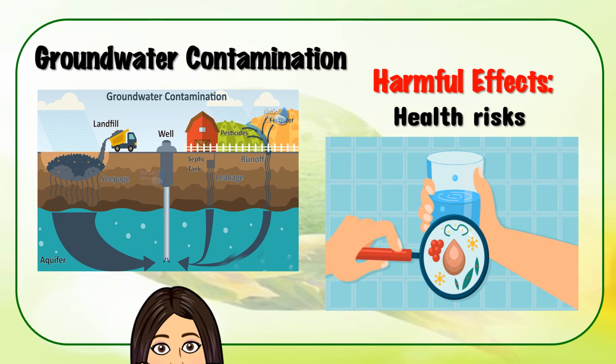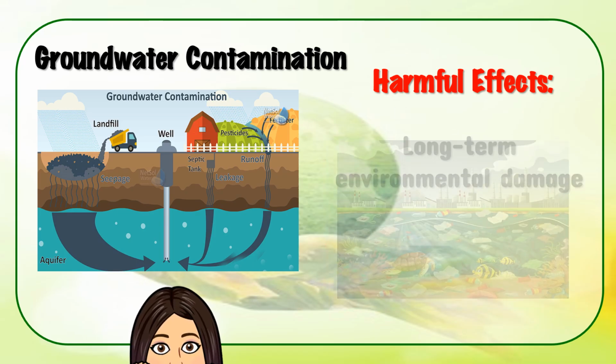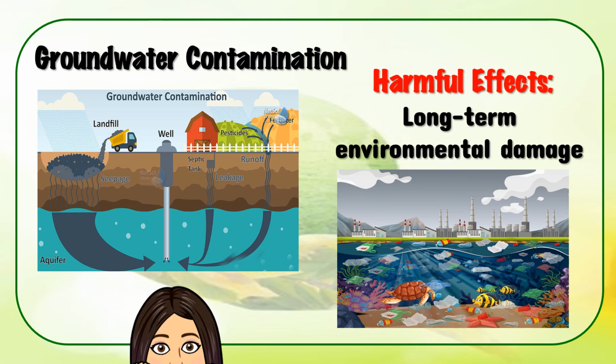Contaminated groundwater can pose serious health risks to humans and animals if consumed, leading to illnesses such as cancer, neurological disorders, and reproductive problems. Long-term environmental damage. Once groundwater is contaminated, it can be difficult and costly to clean up, posing long-term risks to the environment and public health.